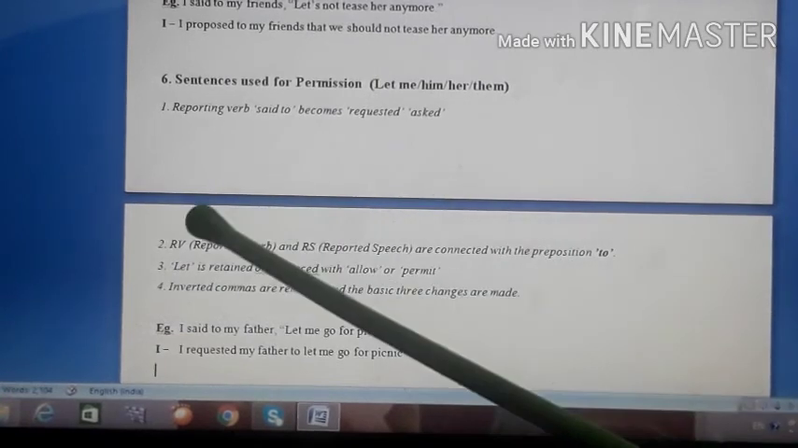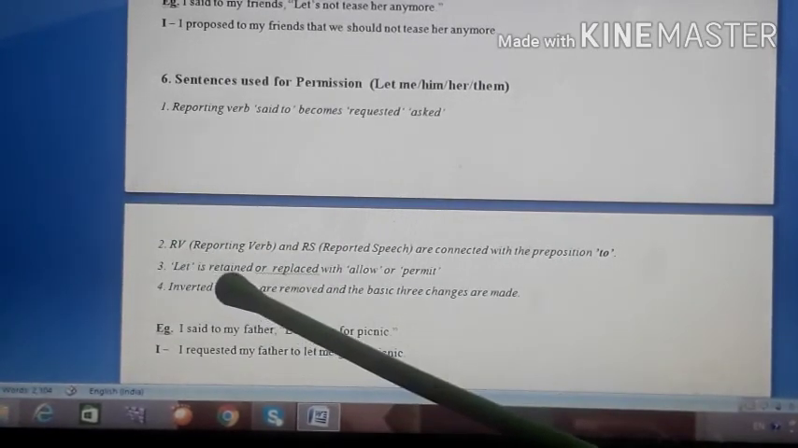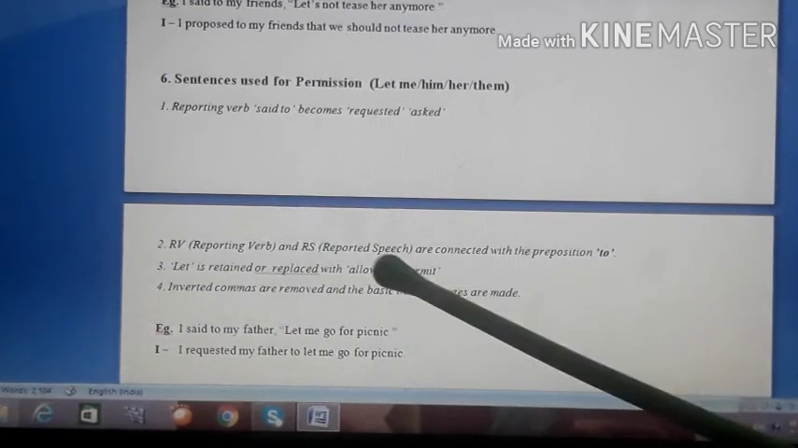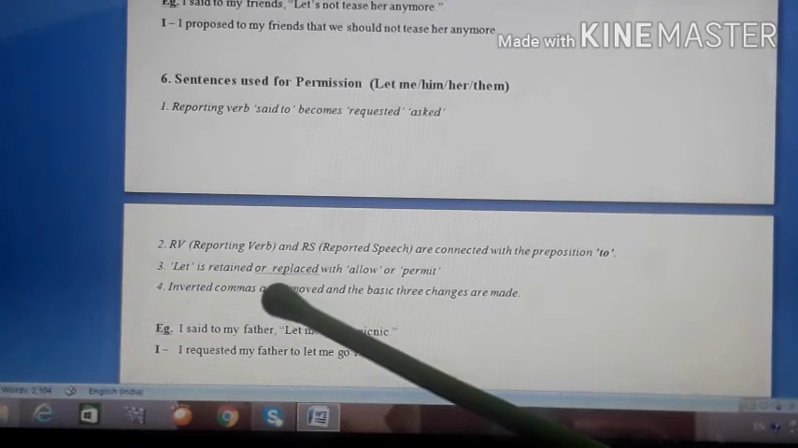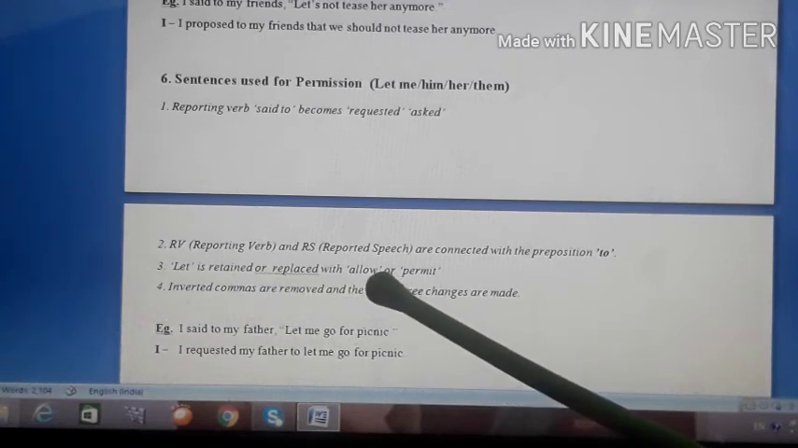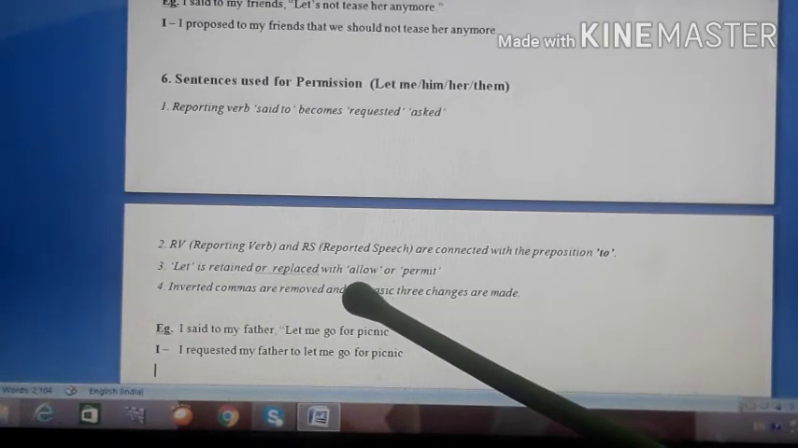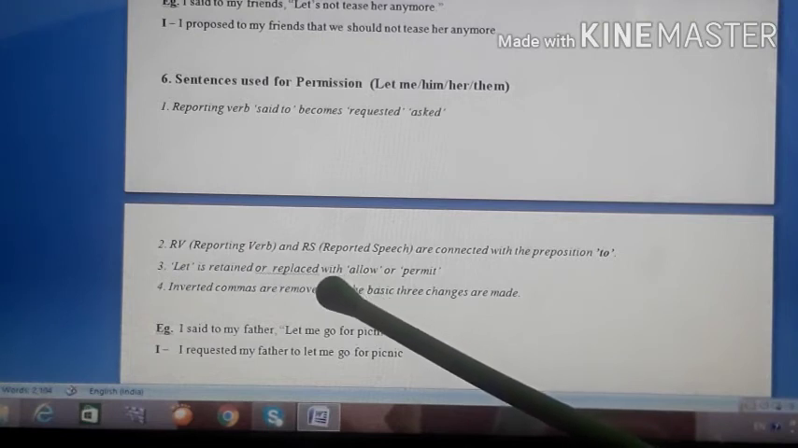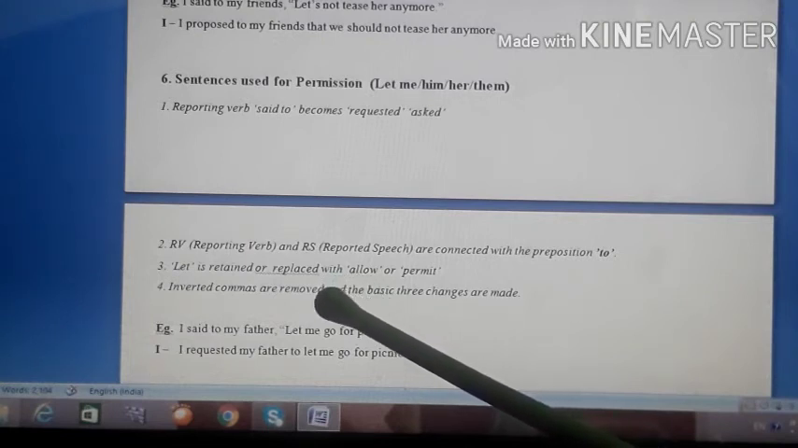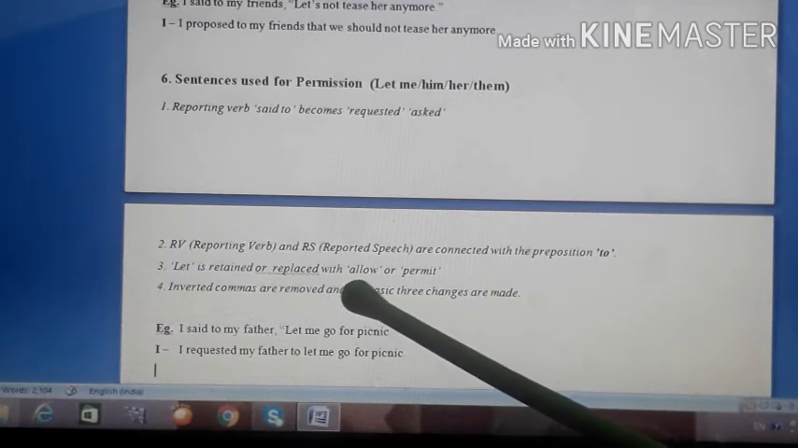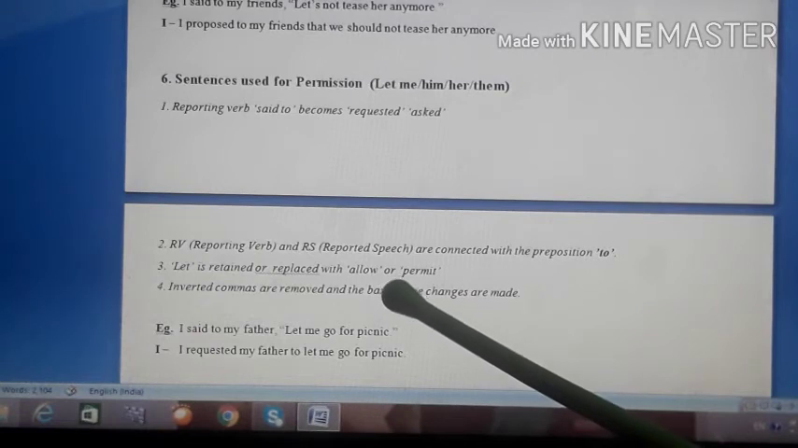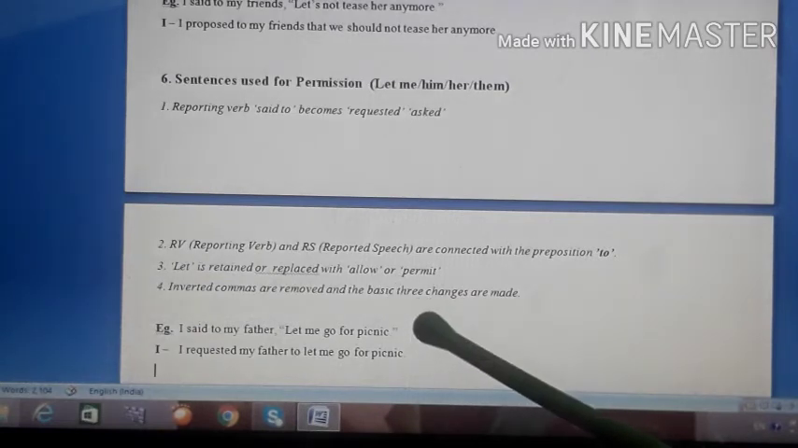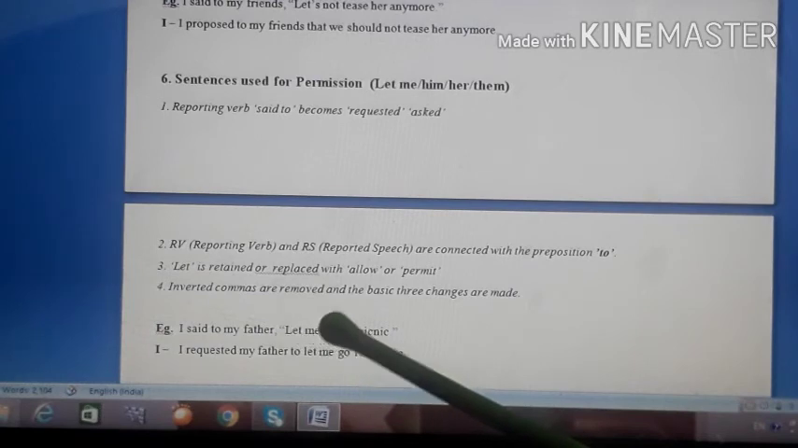Requested or asked. Okay. Then second rule you see, the reporting verb and reported speech are connected with the preposition to. Okay. Then let is retained or replaced with allow or permit. But here students, I ask you not to change this. You retain let only. You can change it with allow or permit, but then you'll have to make some more changes. So we will avoid doing that. We will simply connect it with let. Okay. Inverted commas are removed and the basic three changes are made.